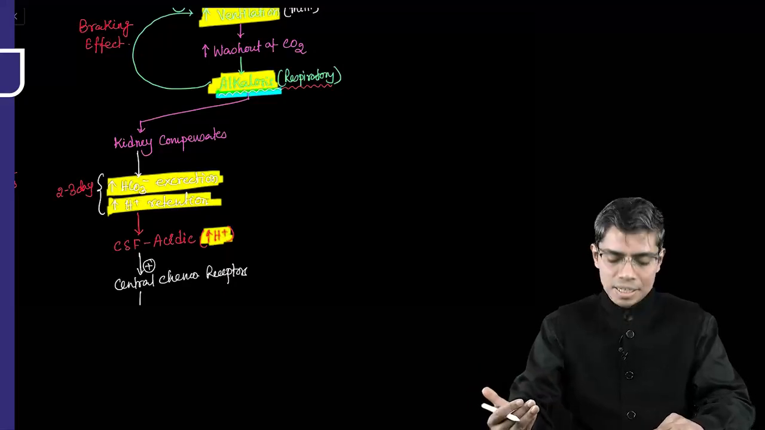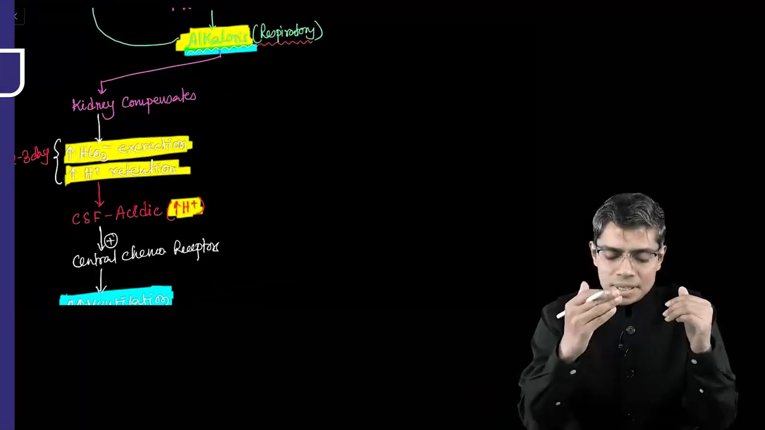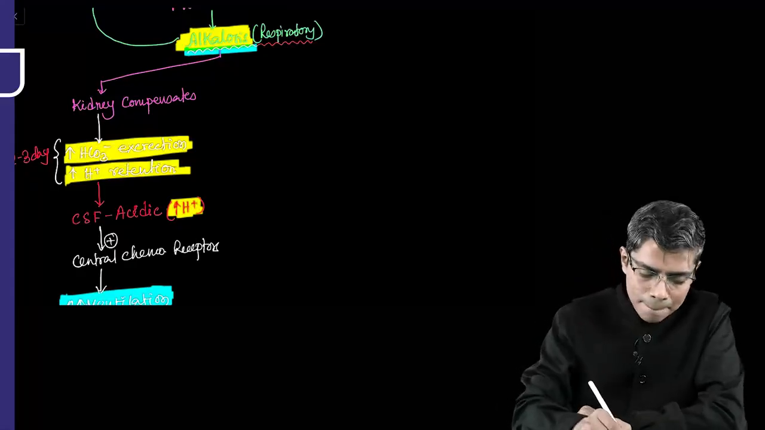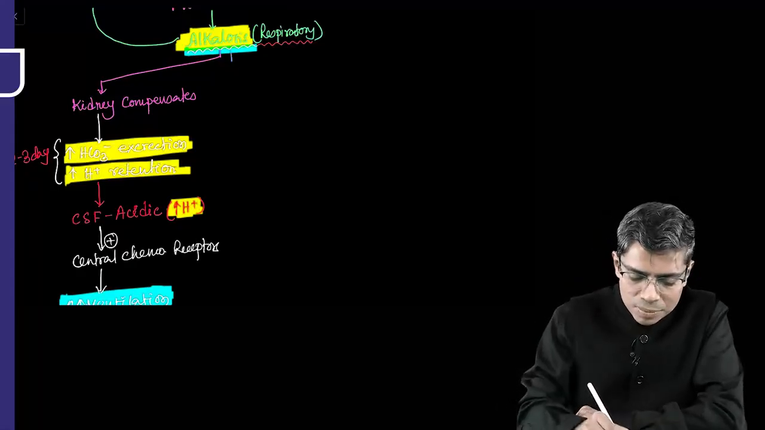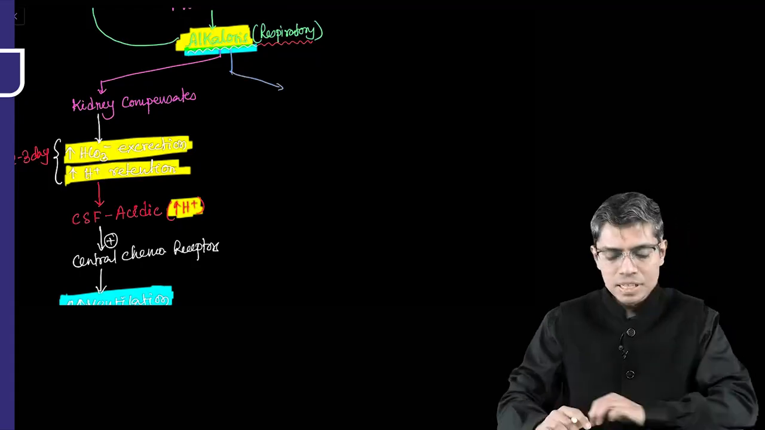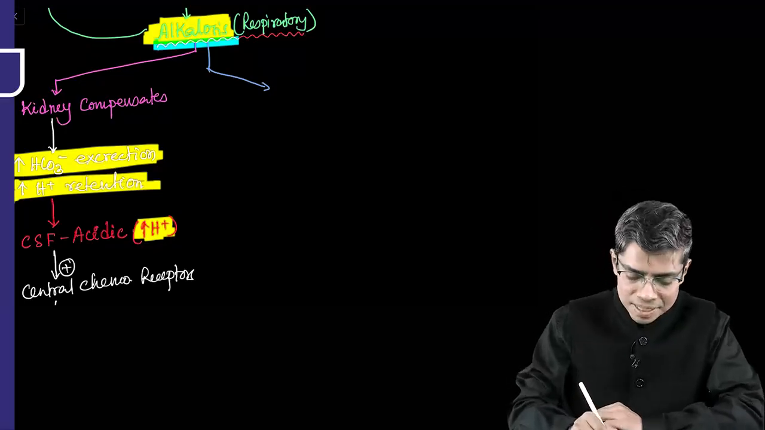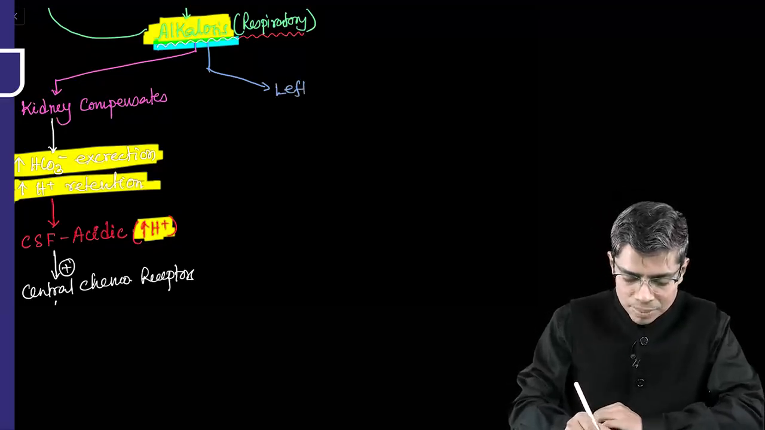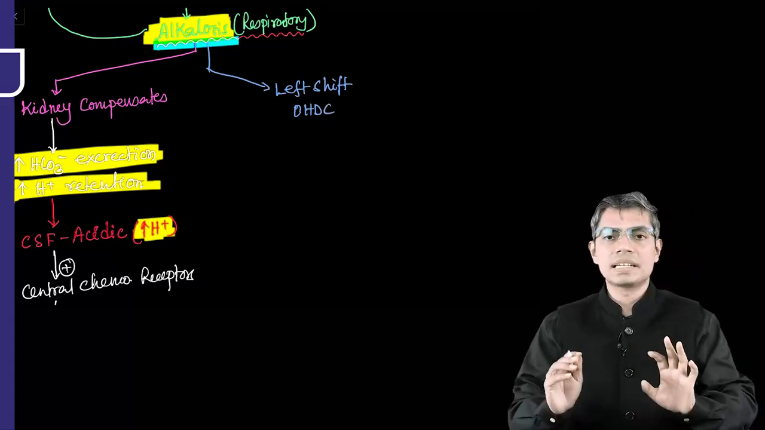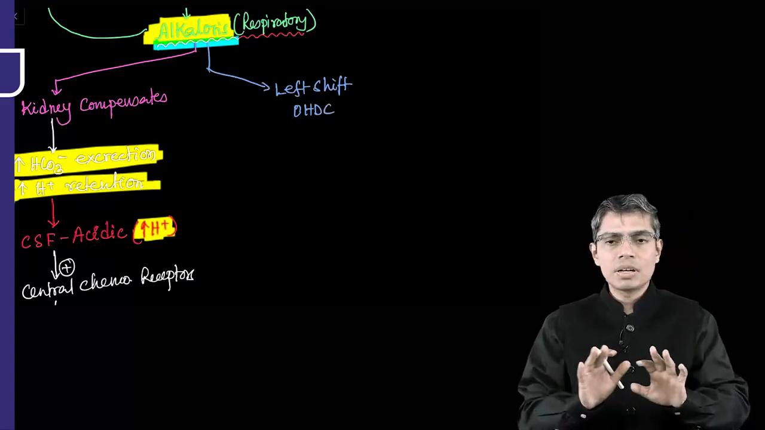Now, second thing, if there is an alkalosis, tell me, alkalosis means which kind of shifting will occur in the oxygen hemoglobin dissociation curve? So with alkalosis, the direct effect is the left shift of the oxygen hemoglobin dissociation curve, right? That is a direct effect. But this direct effect will not persist.